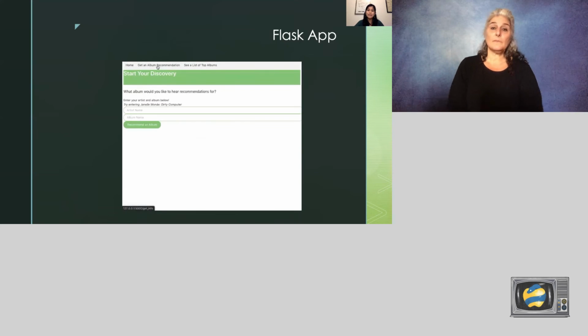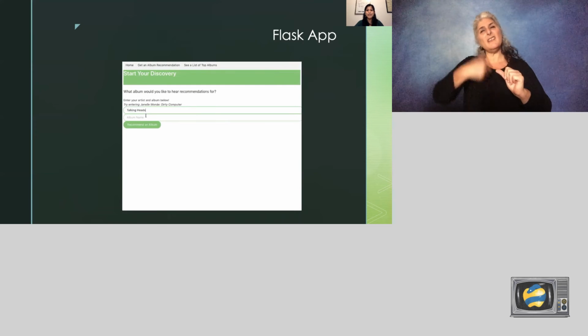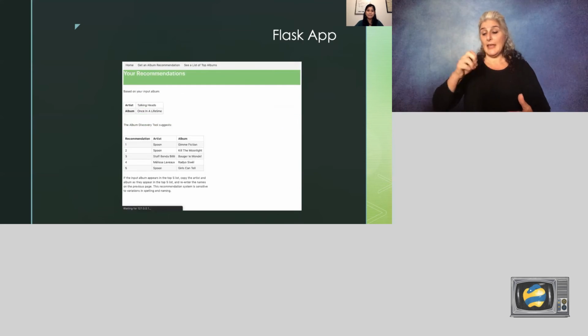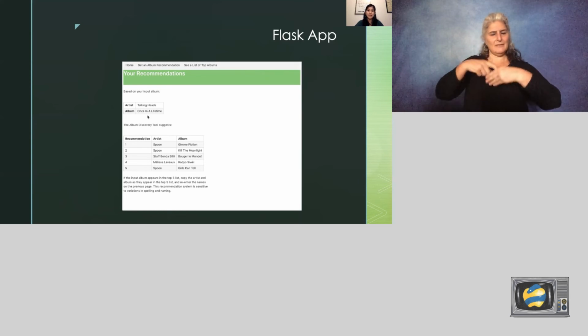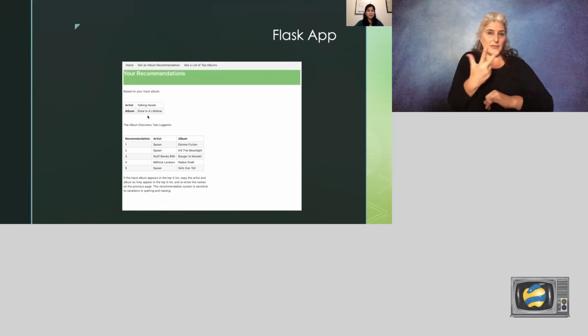We'll go back to the input page and try a different album. Let's get a recommendation for Talking Heads for the album Once in a Lifetime. These are the top 5 results. This album shares some indie rock elements with the other 3 Spoon albums listed here. So to me, it makes sense to have them in the top 5.